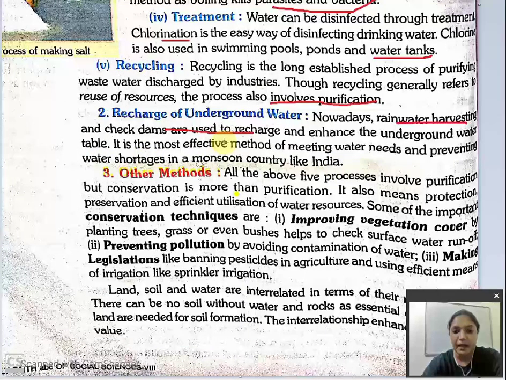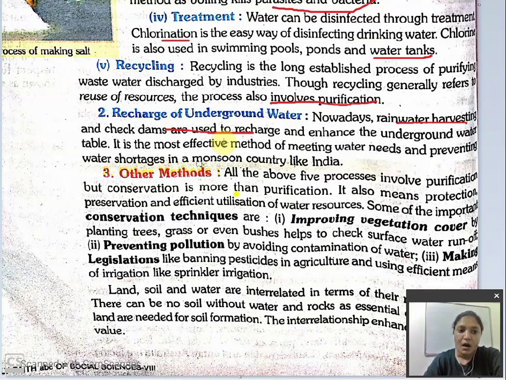Nowadays, what happened? There is a shortage of water. What do people do to collect water? People start collecting the rainwater. They dig long pits in the ground and make a connection with the rainwater, and the rainwater falls in that pit and they can store the rainwater and they can use it afterwards. They can purify it also, and this will help us to face the shortage of water.